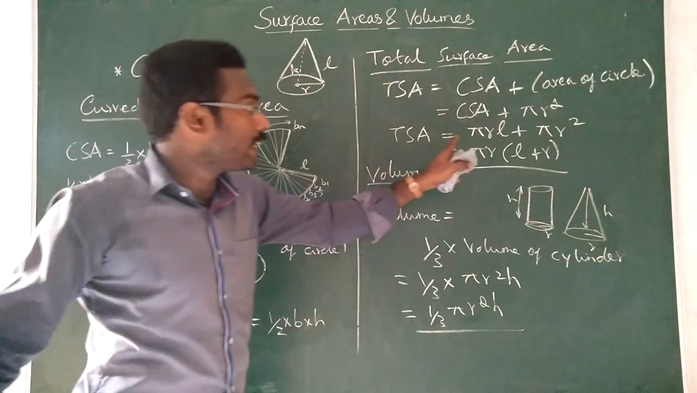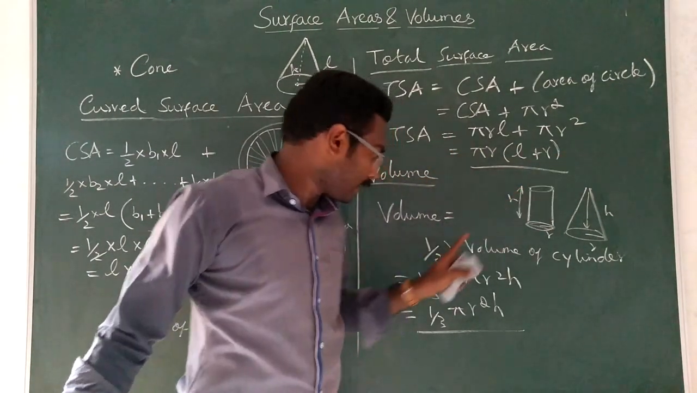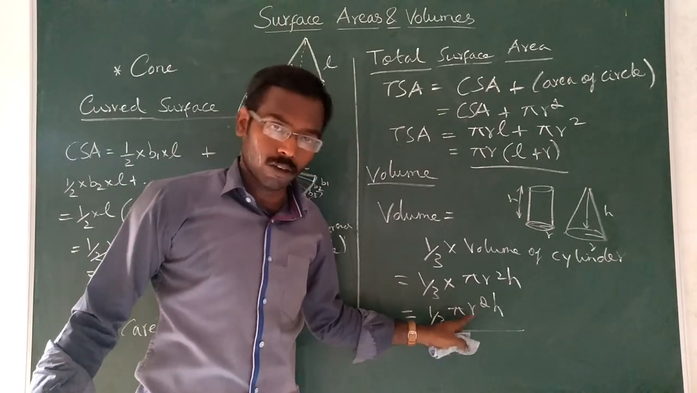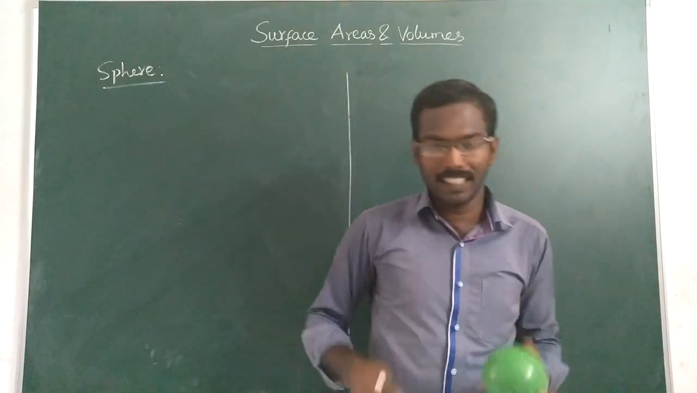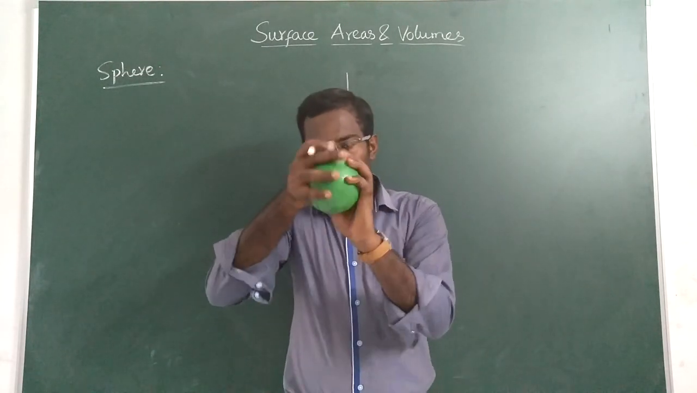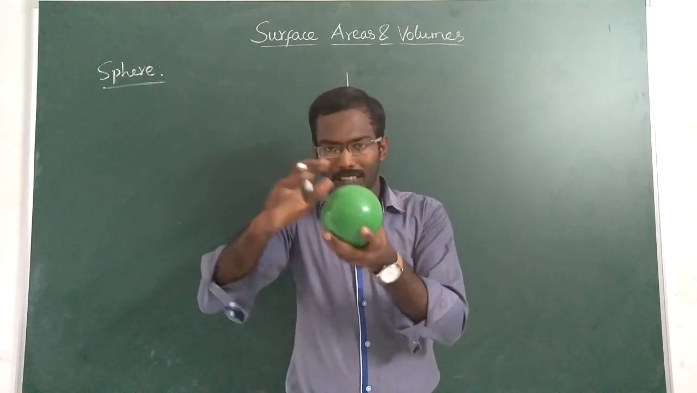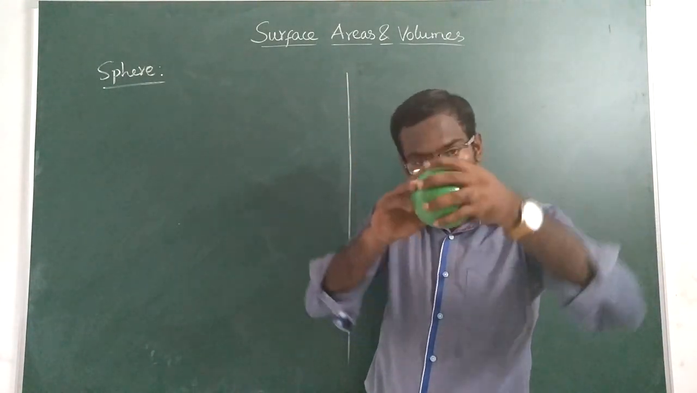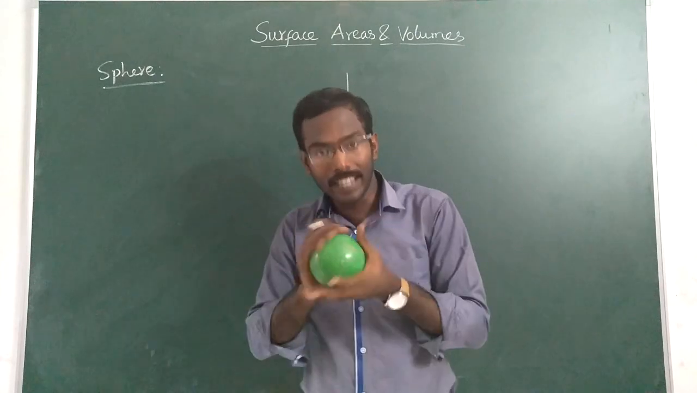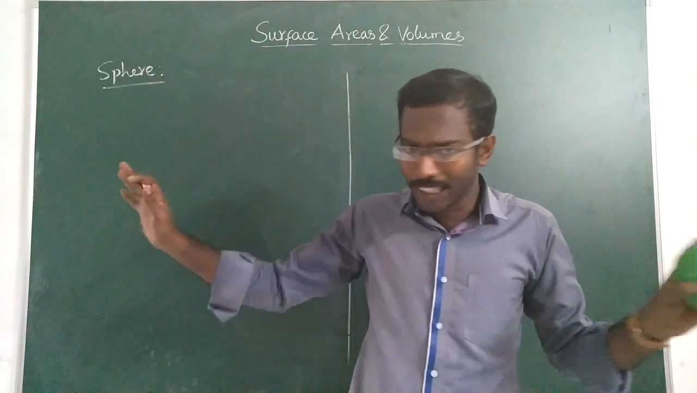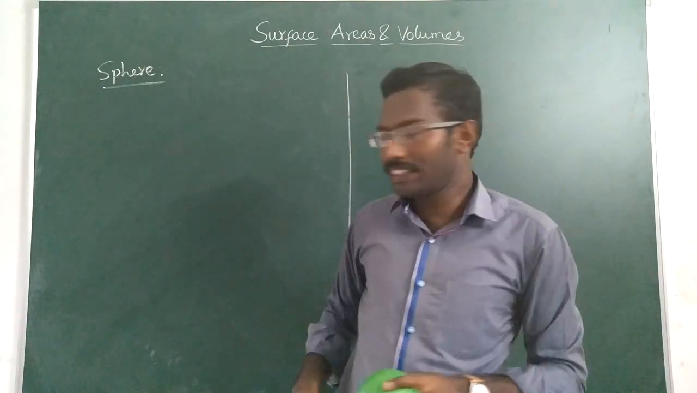Total surface area is pi r into l plus r, and the curved surface and the volume is 1 by 3 pi r square h. Okay. Let us consider a sphere. See, in the sphere, the whole sphere is a curved surface only, fully curved surface. You cannot differentiate total surface, curved surface, because the whole surface is curved only. Therefore, in case of sphere, there is no CSA, TSA, no curved surface area, no total surface area.